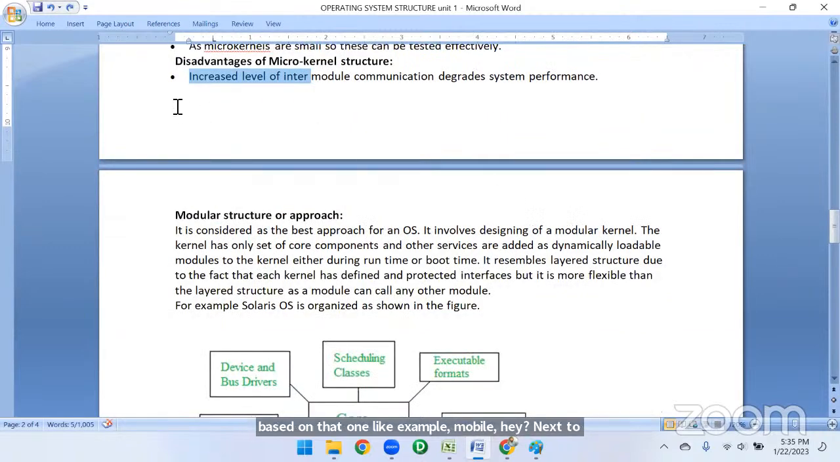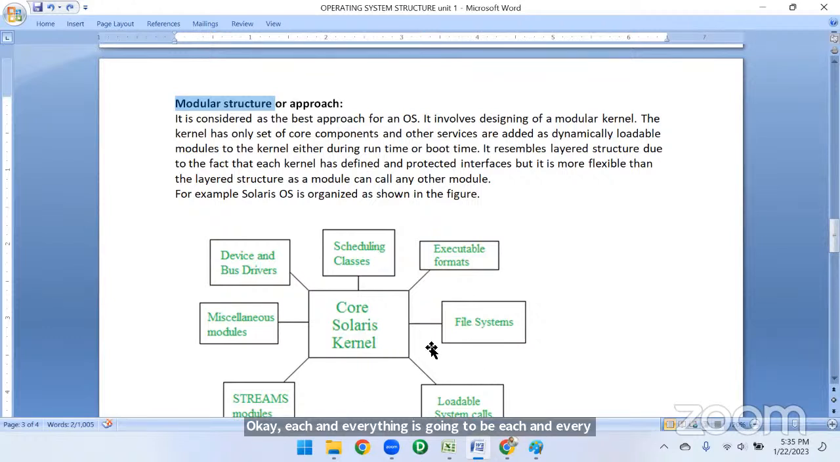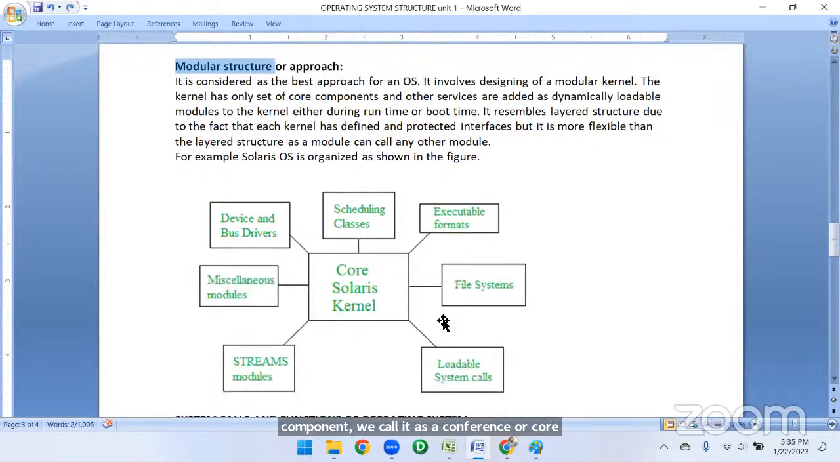Next, modular structure. Modular structure is nothing but we have a kernel, and each and every component has been created separately. We call them components or core components, whatever it is. Each and everything is going to be allocated separately, right?